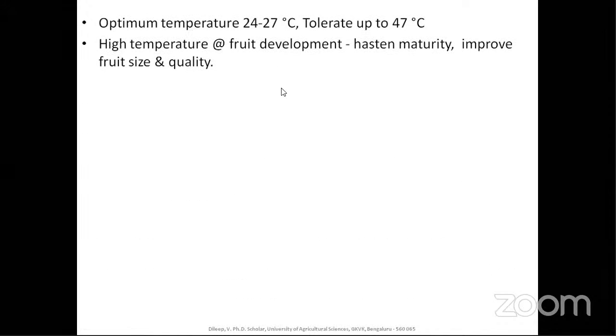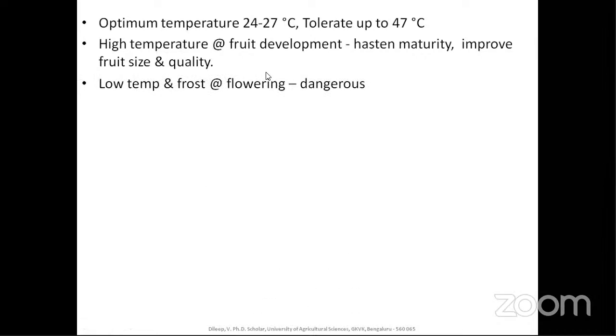High temperature during fruit development hastens maturity and improves fruit quality and size. Fruits grown in high temperature will have more taste, because the moisture content has evaporated and more TSS accumulation will be there. Hence the fruit size and quality characters are good. Low temperature at frost and flowering is very dangerous. We all know it will lead to flower drop and no setting of fruit.